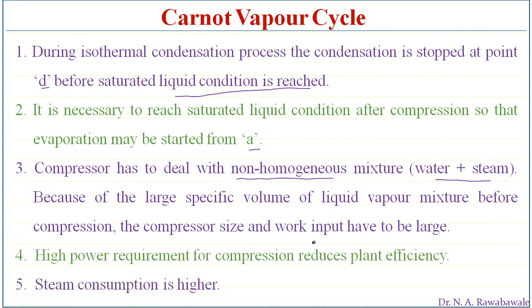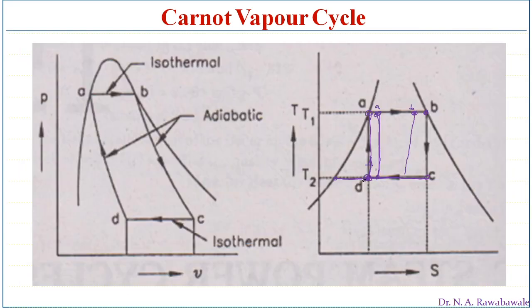Coming to this diagram, we can see that at point D the condition of steam is wet steam. The wet steam has a larger specific volume. A larger specific volume requires a larger compressor, and a larger compressor consumes more power, and the consumption of more power by the compressor reduces the efficiency because the work output will reduce. Out of the amount of work produced, some is taken by the compressor to supply this wet steam into the boiler.